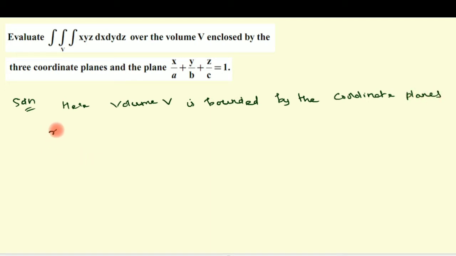What are the coordinate planes? x equal to 0, y equal to 0, z equal to 0, and finally the plane, the tetrahedron, x by a plus y by b plus z by c equal to 1. So first we define the volume by the coordinate planes and the plane. Then we will define the limits of the triple integral. Then as usual integration, we have to evaluate the problem.